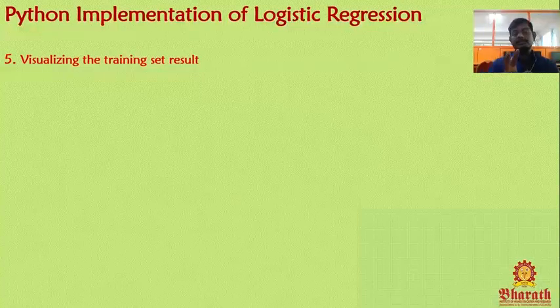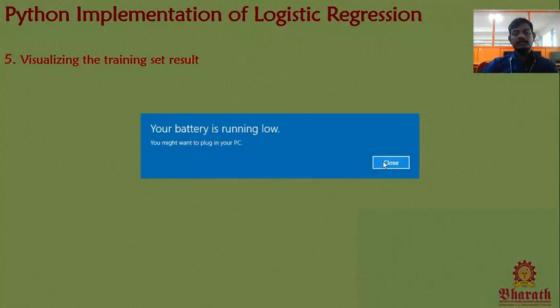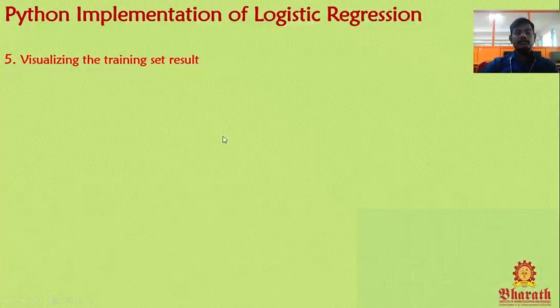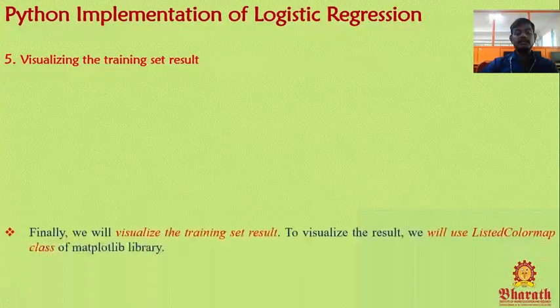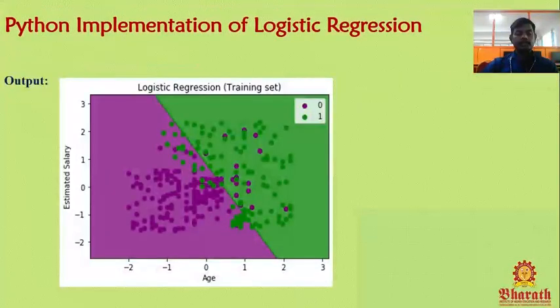The fifth step is visualizing the training set result. We need to visualize on both sets. We need to visualize two things: one is visualizing the training set, as well as visualizing the test set. I will show the diagram here.